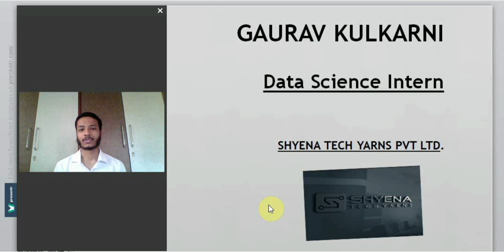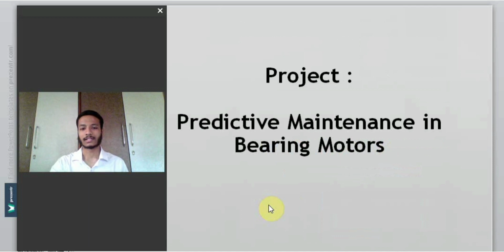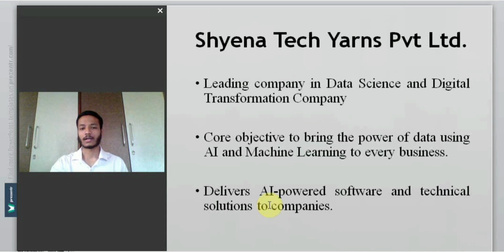Before I start explaining my project, let me give a brief about the company. The company name is China Techians Private Limited. As I said, the project name is Predictive Maintenance in Bearing Motors, which I am currently working on in this company. China Techians is a leading data science and digital transformation company. It has a core objective to bring the power of data, using AI and machine learning, to every business, and it also delivers AI powered software and technical solutions to companies.